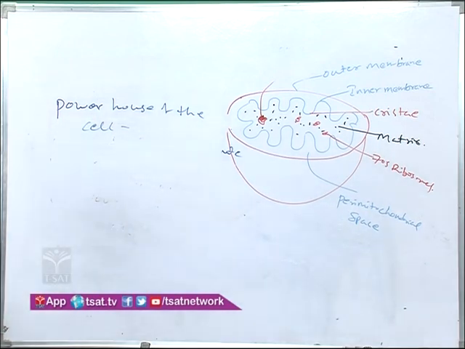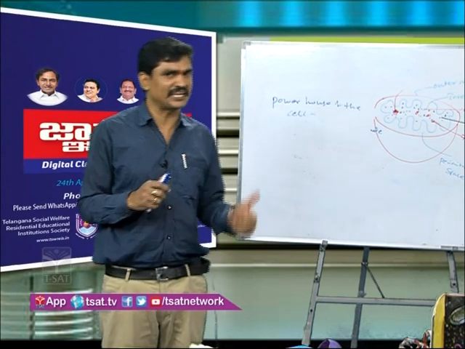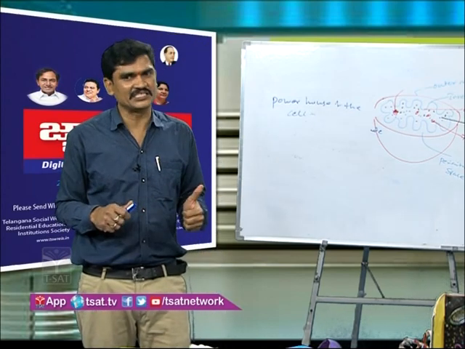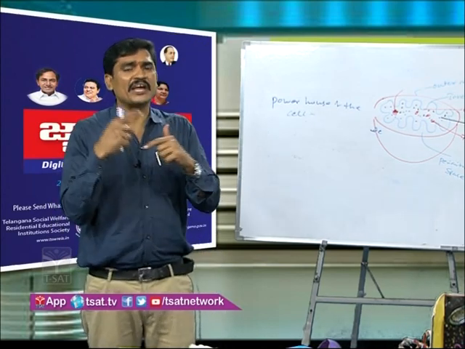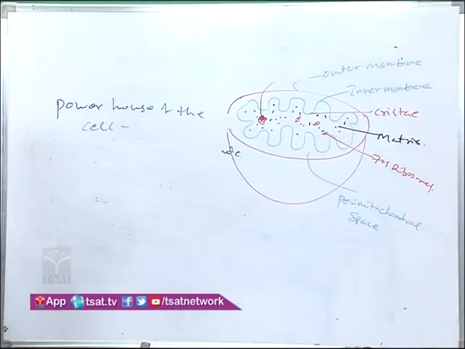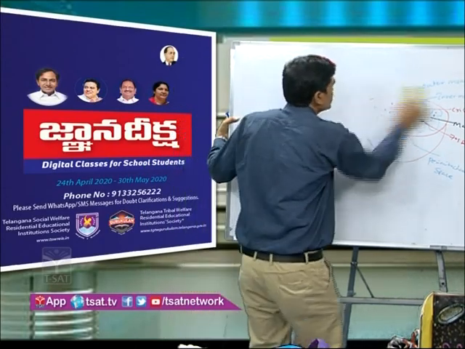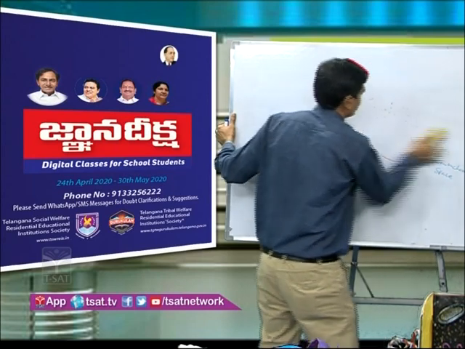So why is mitochondria considered the power of the cell? It produces energy, stores the energy, and also provides energy for the metabolic activities. That's why it is considered the powerhouse of the cell. So this is about the mitochondria. Let us go to the next cell organelle.